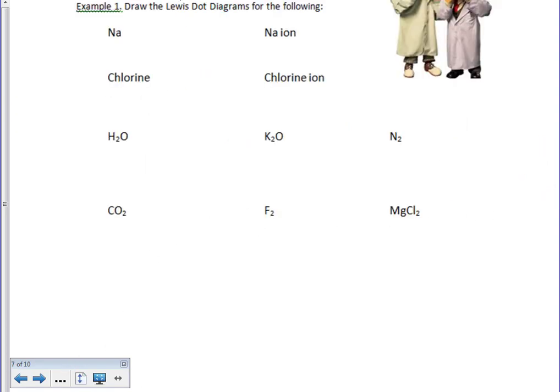So when we're looking at the following, we're going to be drawing Lewis dot diagrams. Remember, Lewis dot diagrams are used to show the valence electrons inside of an atom or compound. So the first one we have here is Na. Since it is group 1, Na has 1 valence electron. The Na ion, on the other hand, since it is a metal, is going to form a positive ion, so we know where we're going to have our Na here.